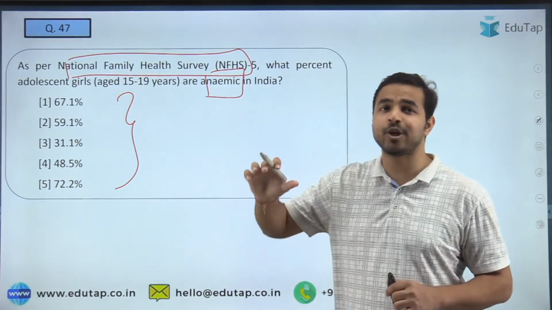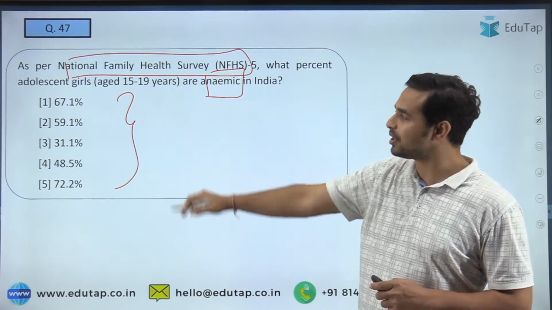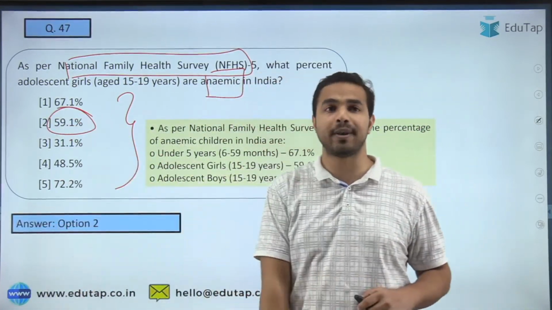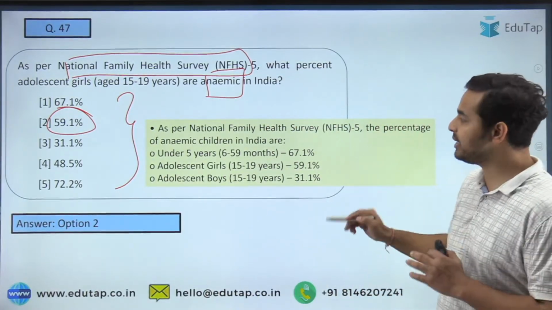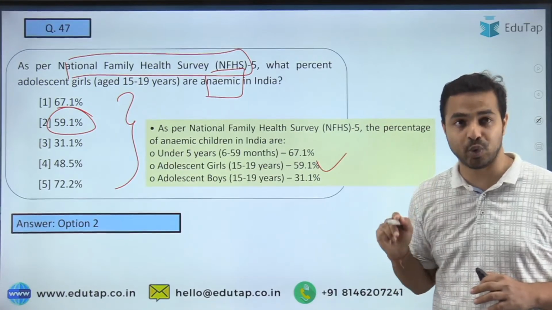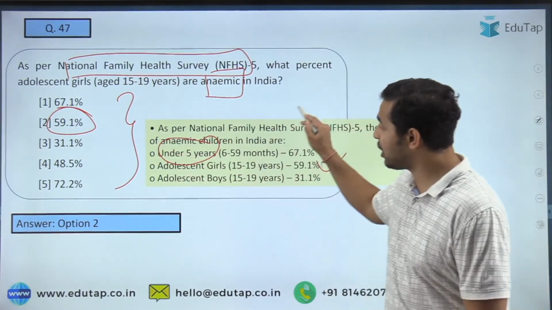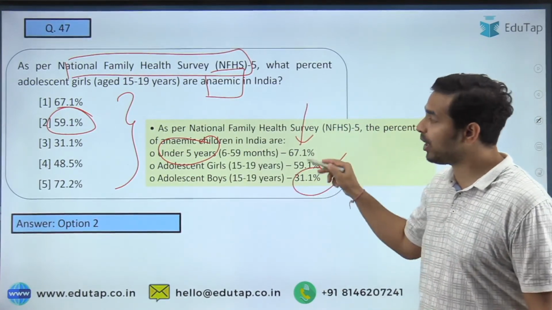For now, just tell me what is the right answer, and I'm getting the right answers here. People are going with option number 2, and that is absolutely right. That is 59.1%. 59.1% है. Here you can see for adolescent girls it was 59.1%. तो बाकी की चीजों को भी हम कर लेते हैं. That is, under 5 years it was 67.1%. For the adolescent boys it was 31.1%.